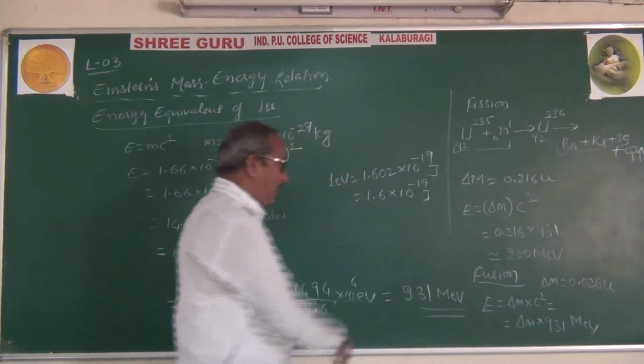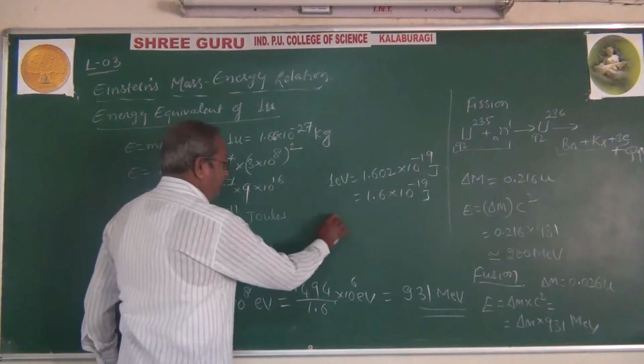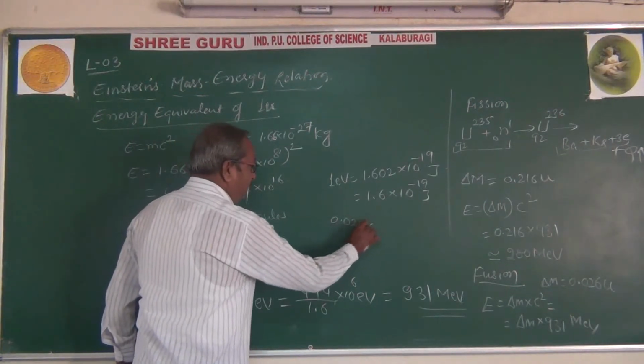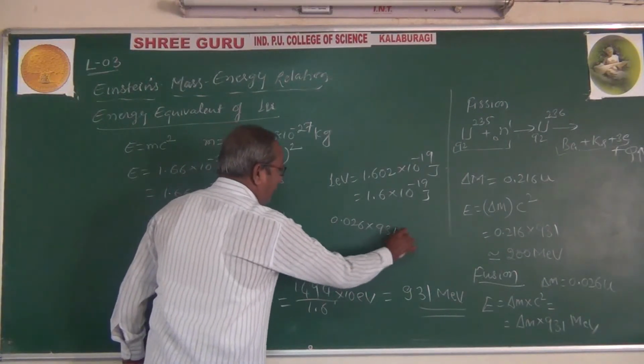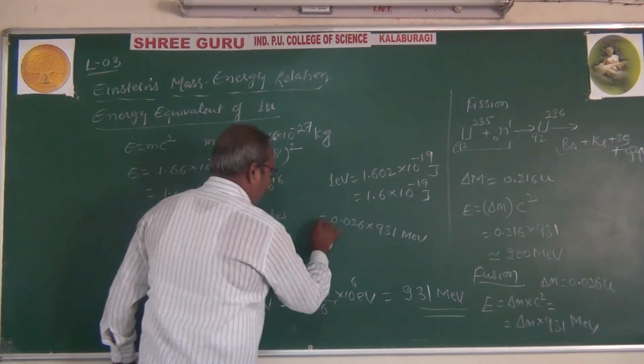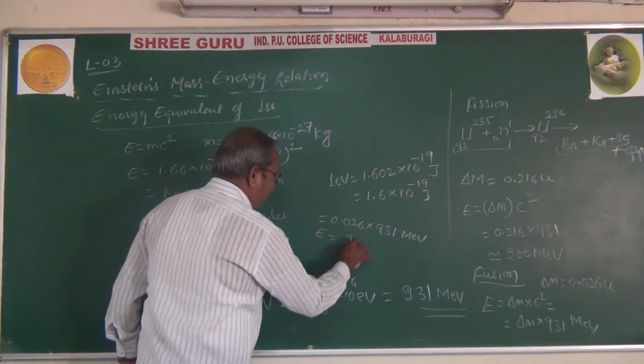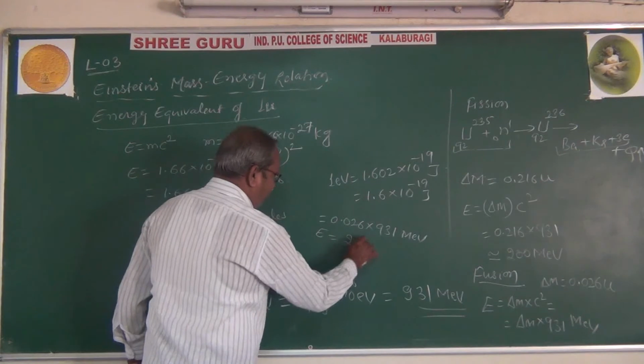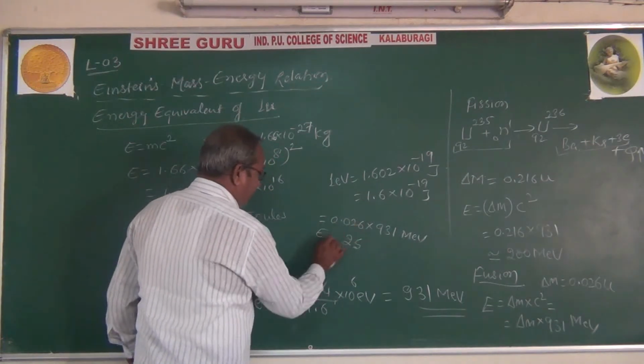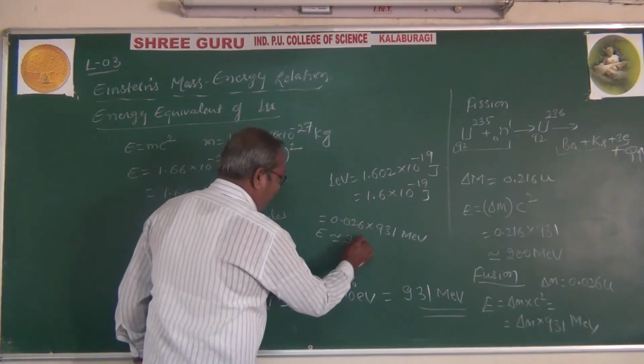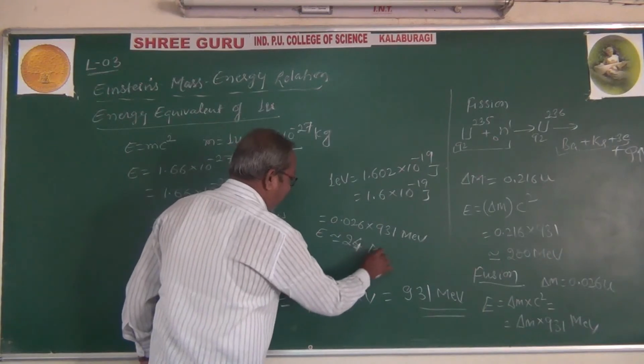and substitute the values there. Delta M is 0.026 into 931 mega electron volt, and this is approximately 26 or 25, nearly we will get nearly 26 or 25 or 24 mega electron volt.